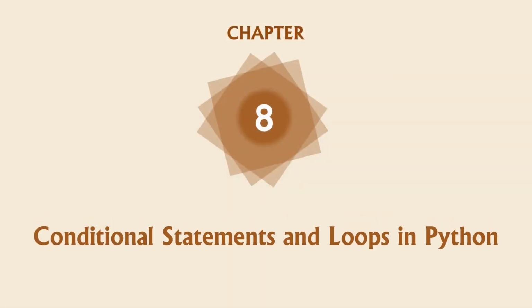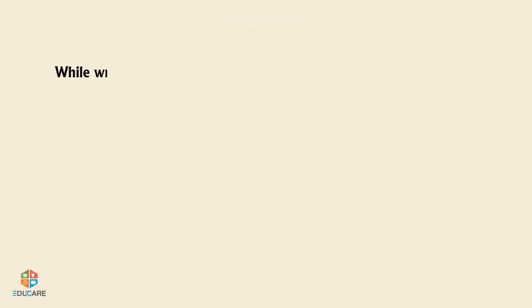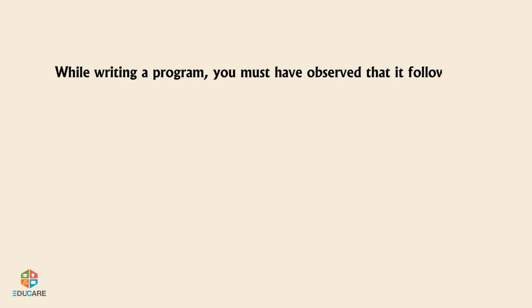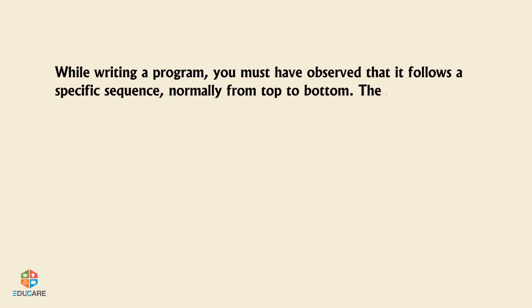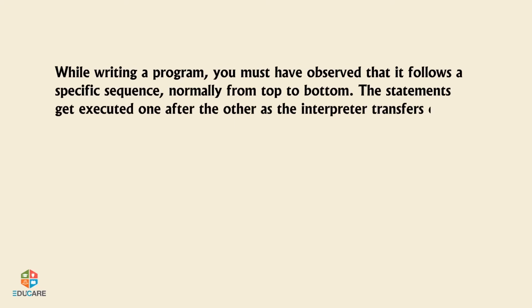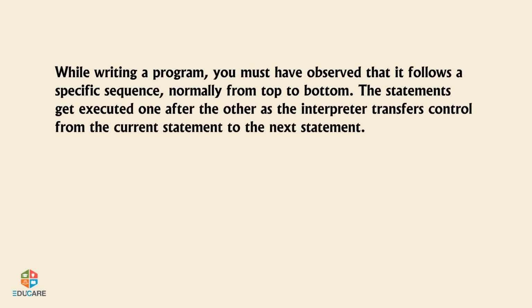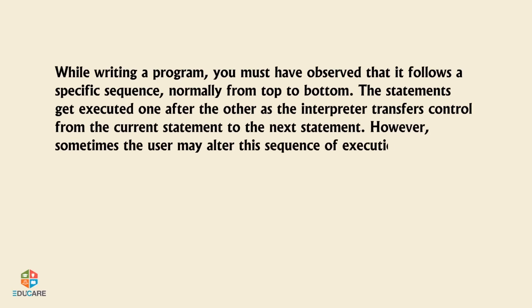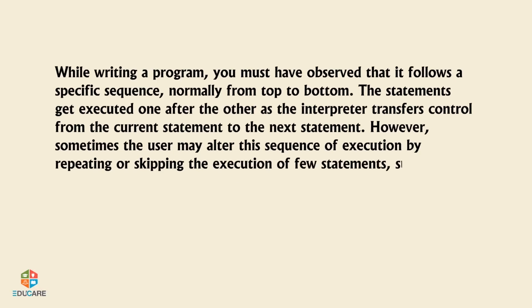Chapter 8. Conditional Statements and Loops in Python. While writing a program, you must have observed that it follows a specific sequence, normally from top to bottom. The statements get executed one after the other as the interpreter transfers control from the current statement to the next statement. However, sometimes the user may alter this sequence of execution by repeating or skipping the execution of a few statements subject to a given condition.